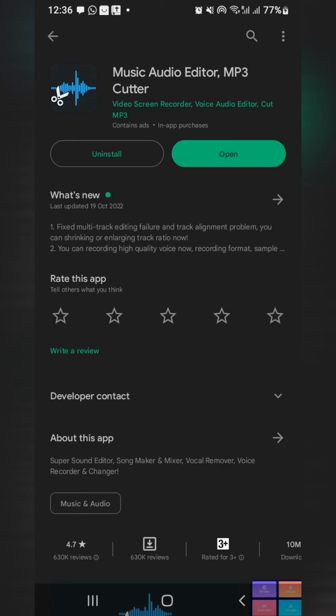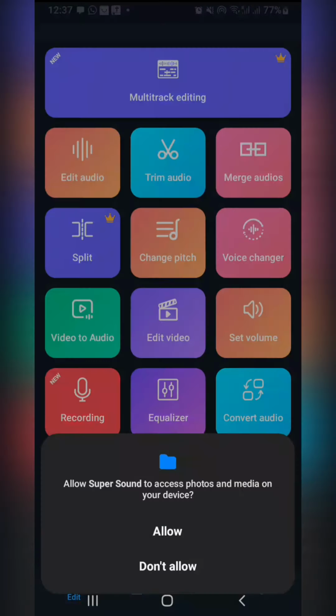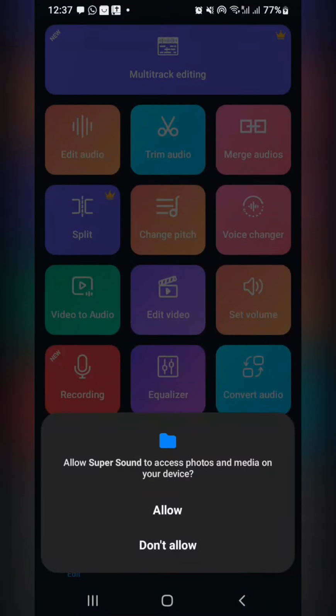Now open Play Store and install Music Audio Editor MP3 Cutter. Open the app you just downloaded. Allow Supersound to access photos and media on your device. Tap Allow.